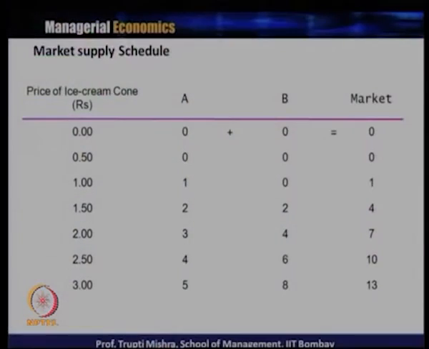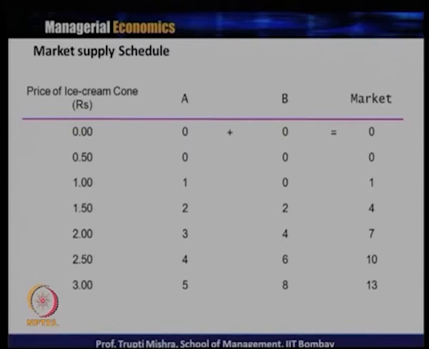So, this is the case of the individual supplier schedule. Now, how do you find the market supply schedule when the number of firms in the market is more? Suppose there are two producers, producing ice cream cones and supplying them in the market, assuming that producer and seller are the same entity. In the first column there is the price, in the second column the quantity supplied by seller A, and in the third column the quantity supplied by seller B. If there are only two suppliers in the market, the summation of the quantity supplied by both supplier A and B will give us the total